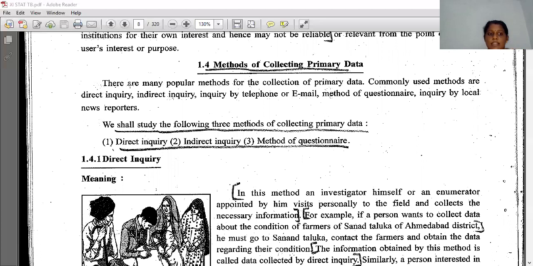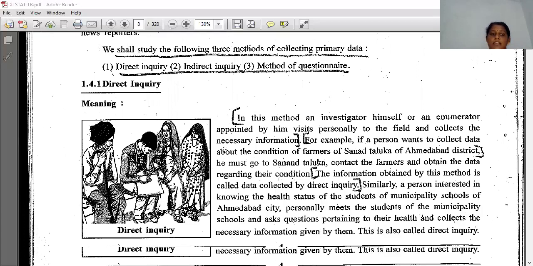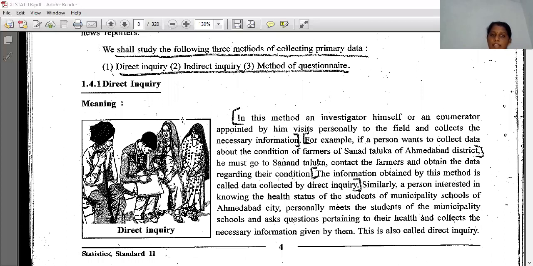Commonly used methods are direct inquiry, indirect inquiry, inquiry by telephone or email, method of questionnaire, inquiry by local news reporters. Okay, then we shall study the following three methods of primary data: direct inquiry, indirect inquiry, and method of questionnaire. So first we will see direct inquiry.